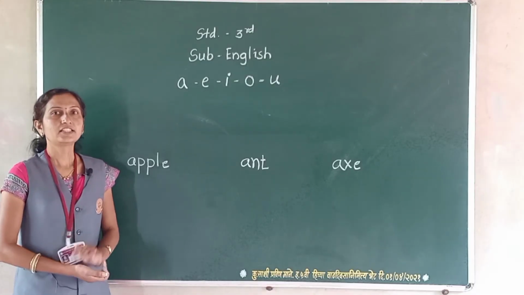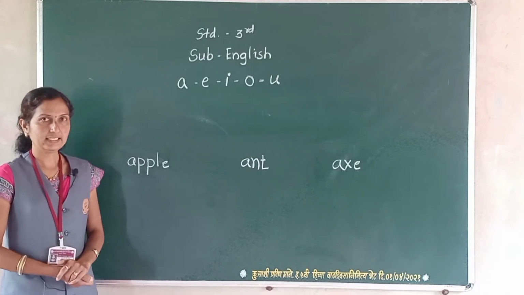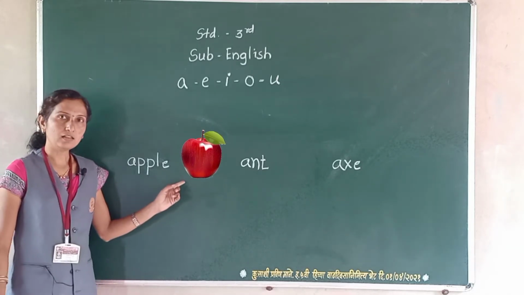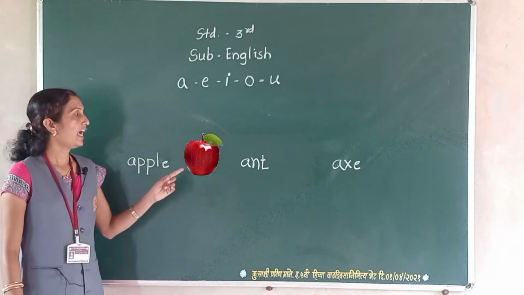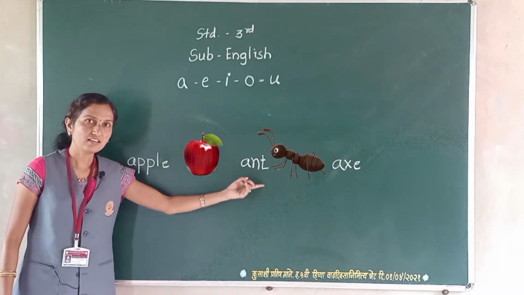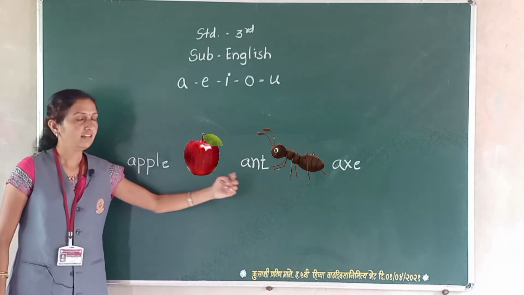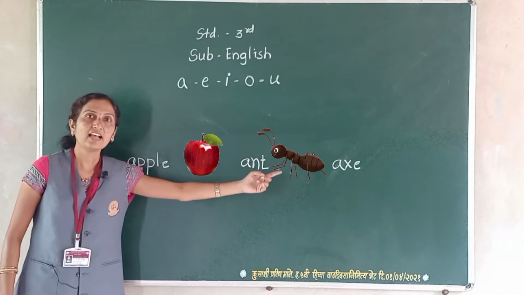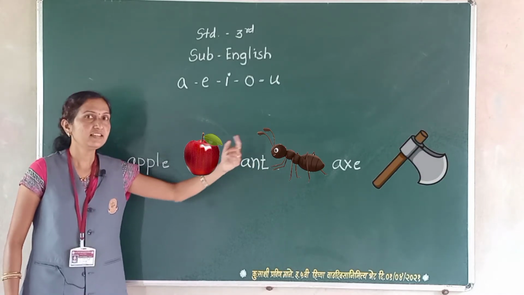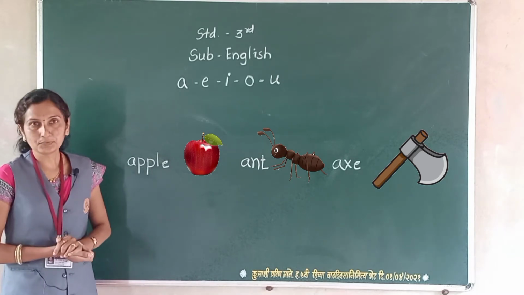We have some pictures here. The first one is apple. Next picture is ant. And the third one is X.